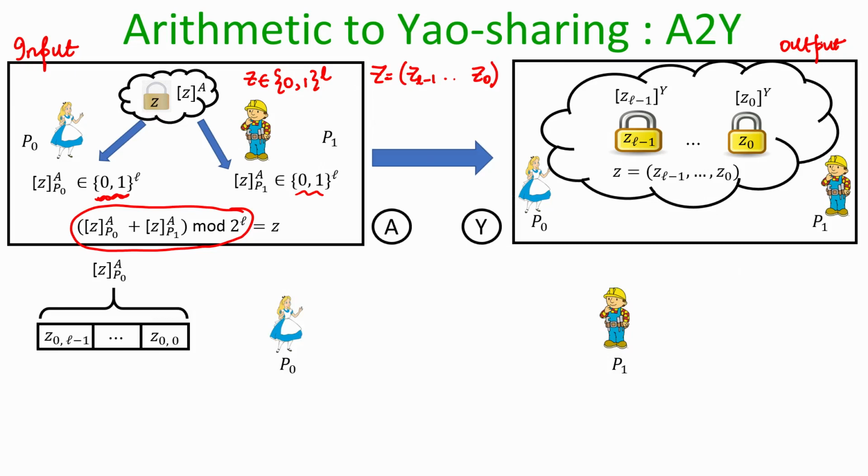So, this can be done in several ways. One of the ways using which we can do this conversion is as follows. What Alice can do is the following. She can take the bit representation of her GMW share.